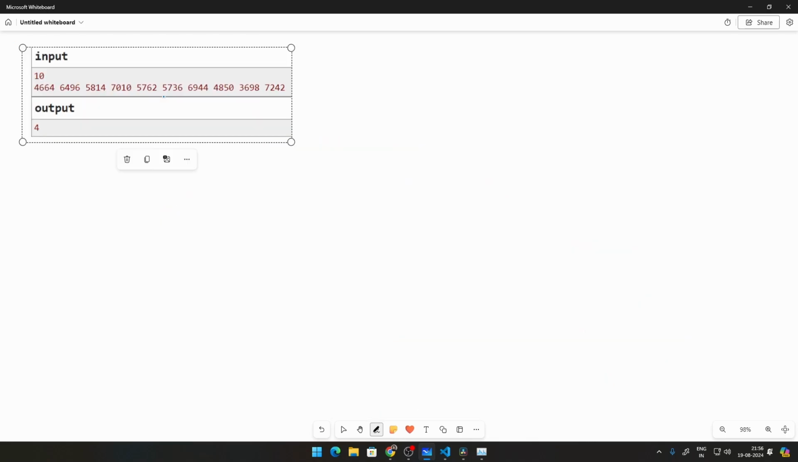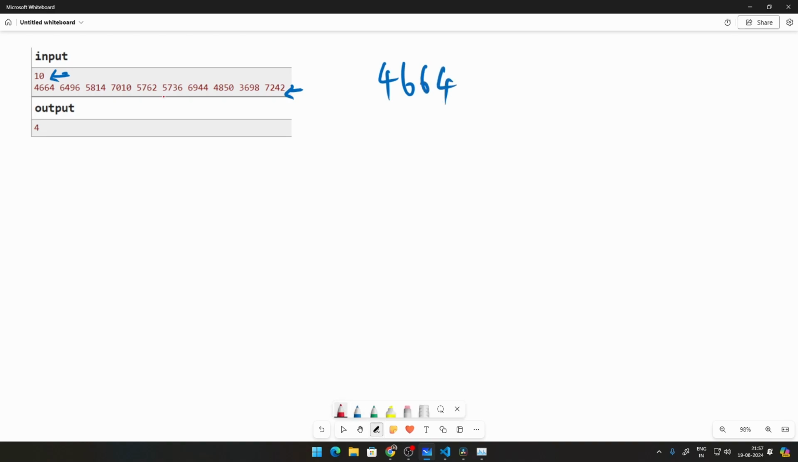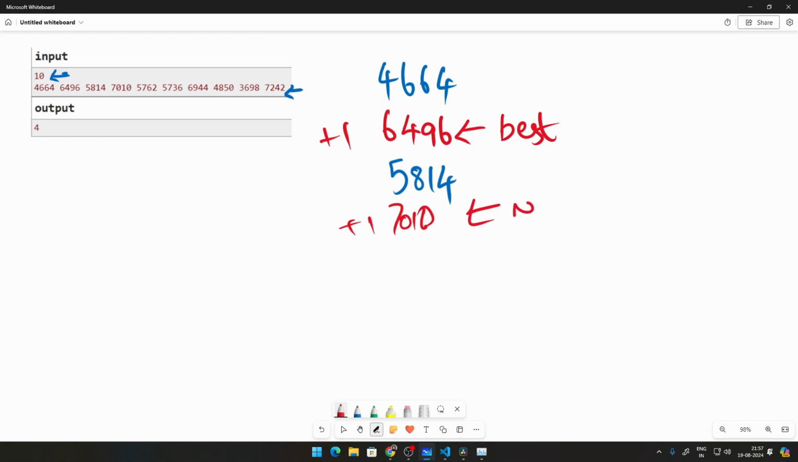Let us look at another example as well so that you understand this a bit more. Here n is 10, and there are 10 space separated integers. Initially the score is 4664. He is not beating any record, so that's not an amazing performance. Then we have 6496, which is the highest score, which becomes plus one, best. Then we have 5814, which is neither the worst nor the best, so nothing we're doing there. Then we have 7010, which becomes the new best, so that is also an amazing performance.